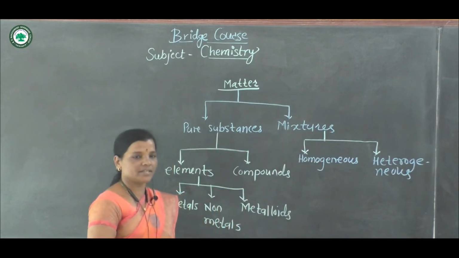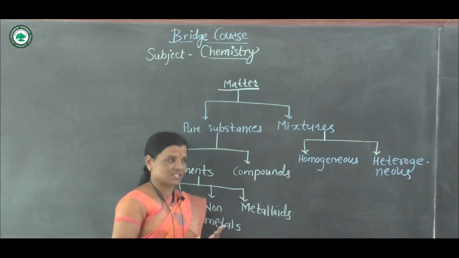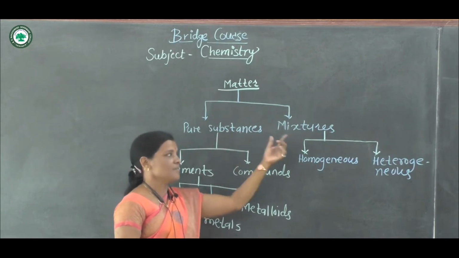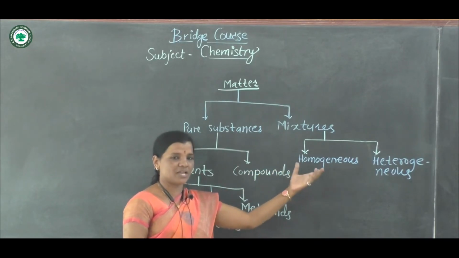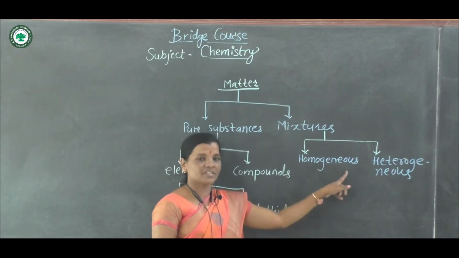Let us consider here what is matter. Matter is something that is having specific mass. Matter is classified into two categories: pure substances and mixture. Mixtures are classified into two categories: homogeneous mixture and heterogeneous mixtures. Now homo means same, geneous means phase.